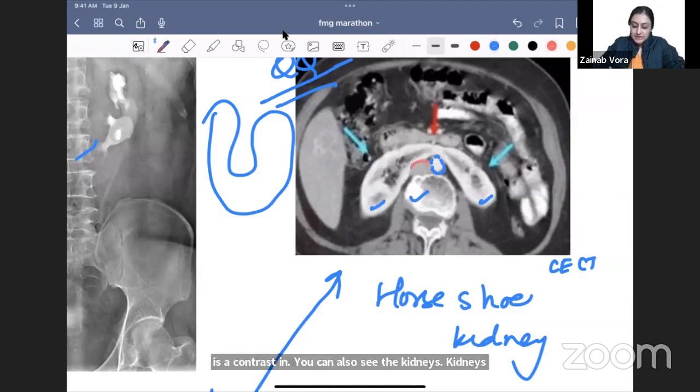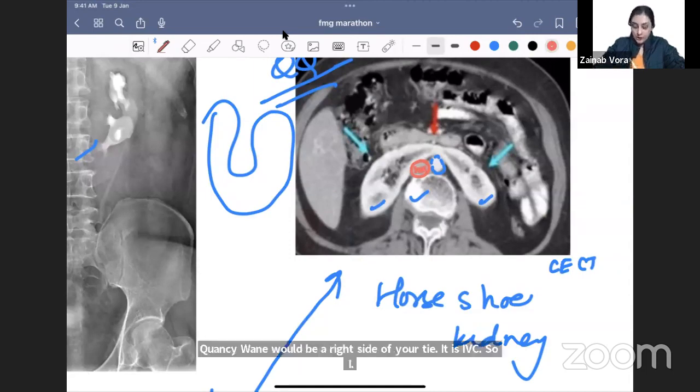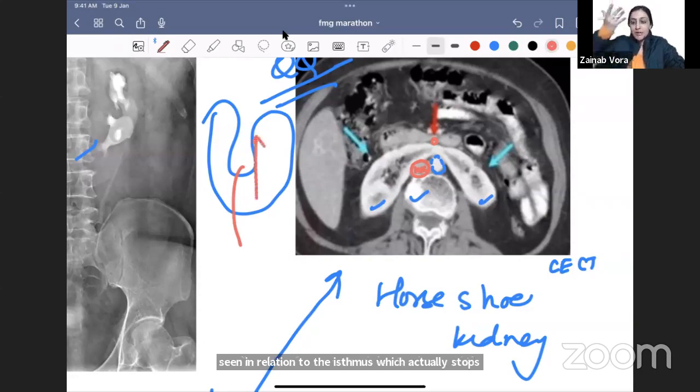If I ask you what is this vessel here, which I have marked in red, which is not very white, it is the vein, right? So which vein is on the right side of the aorta? It is the IVC. So IVC or aorta can be pointed out to you. Okay, but if I ask you what is this small vessel seen in relation to the isthmus, which actually stops the kidney from coming up, it is not SMA, it is IMA, remember.